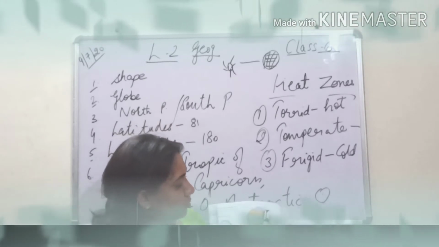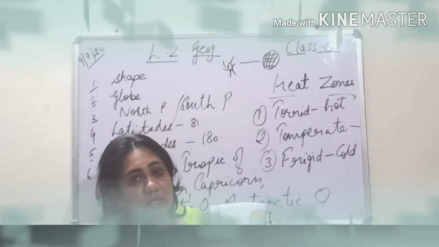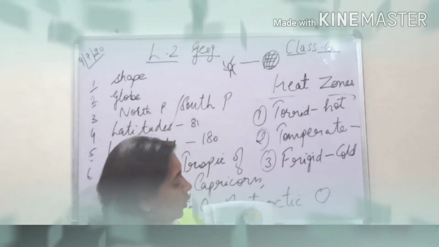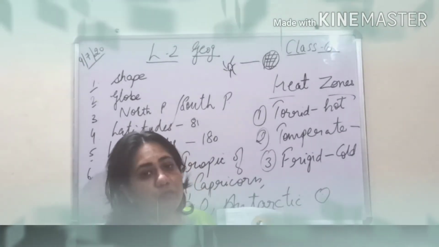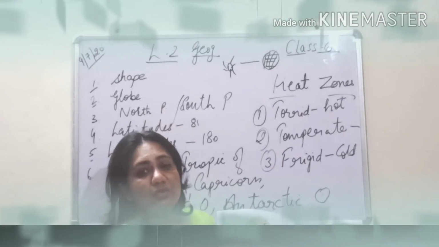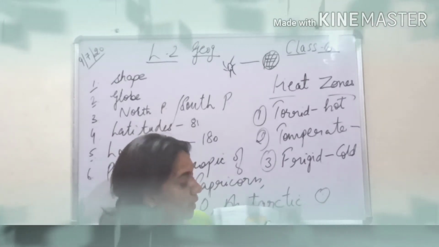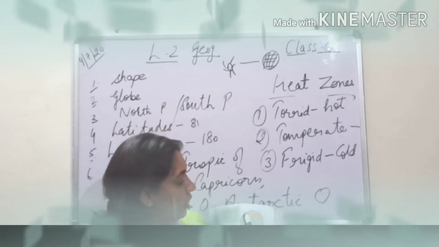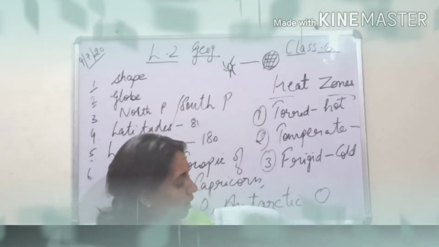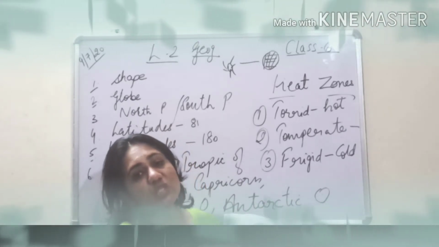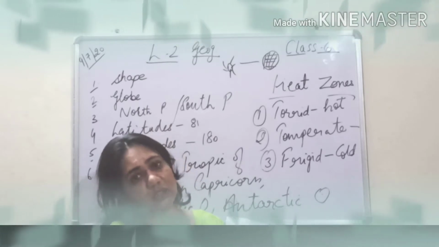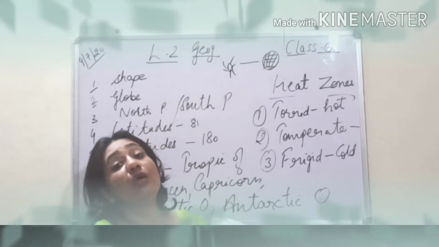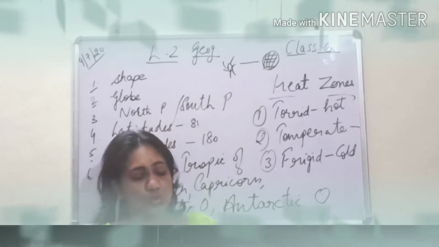So we have here the Tropic of Cancer and this Arctic Circle in the north region above the equator. This area, shown in yellow color in your books, is the north temperate zone. It is the area between the Tropic of Cancer and the Arctic Circle, both of which lie in the northern hemisphere.